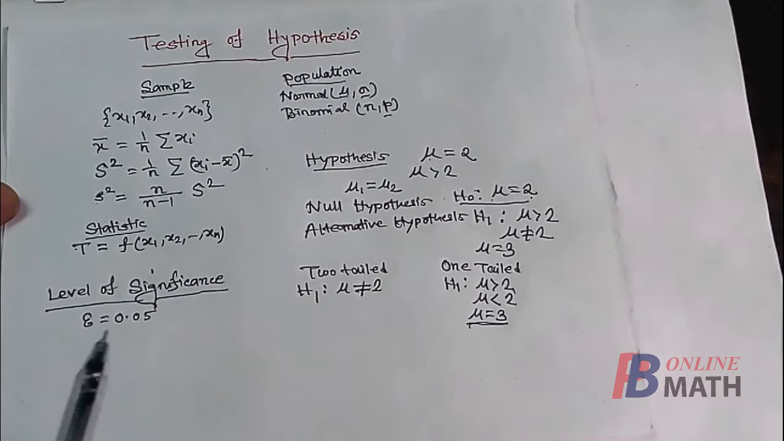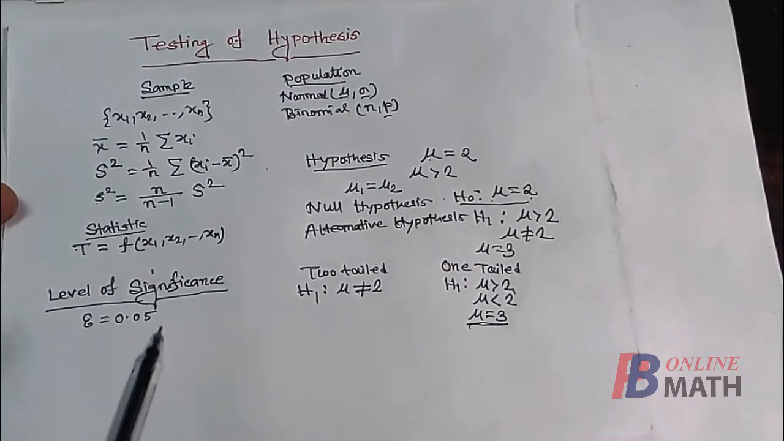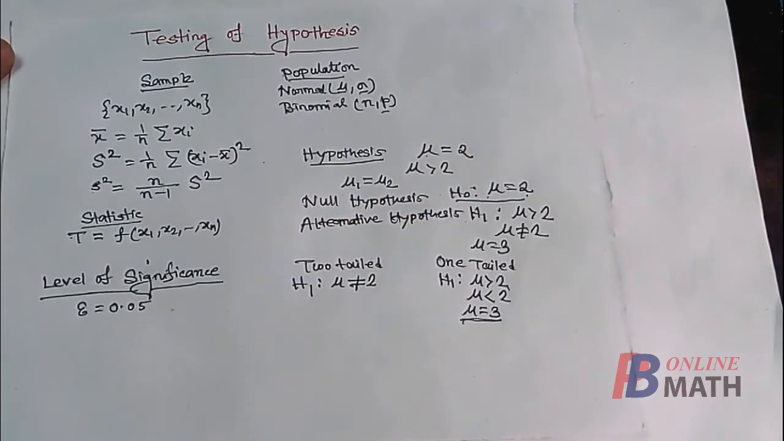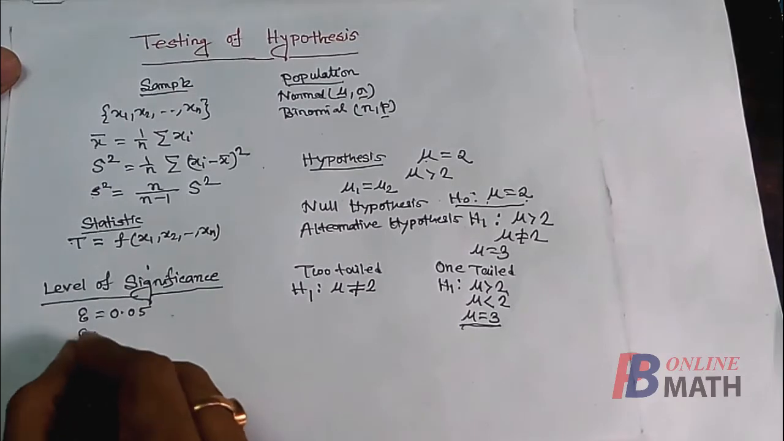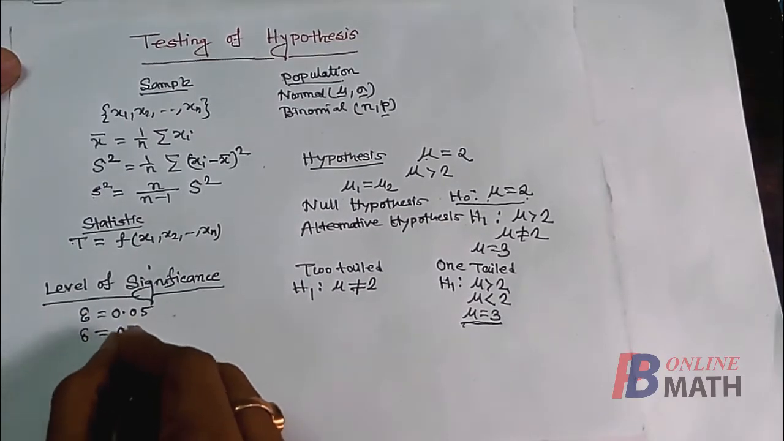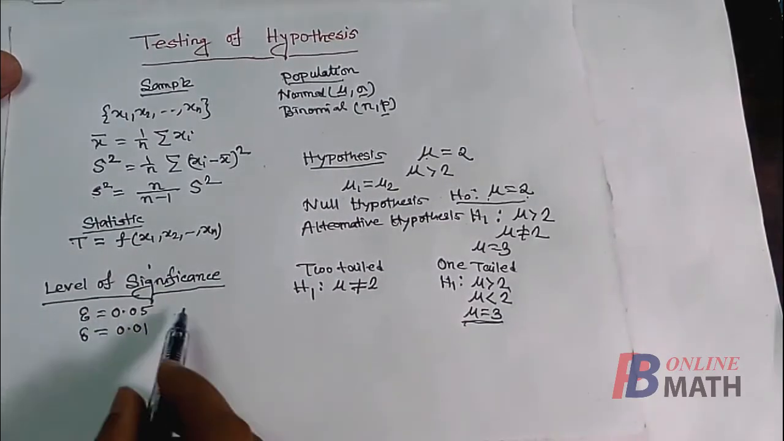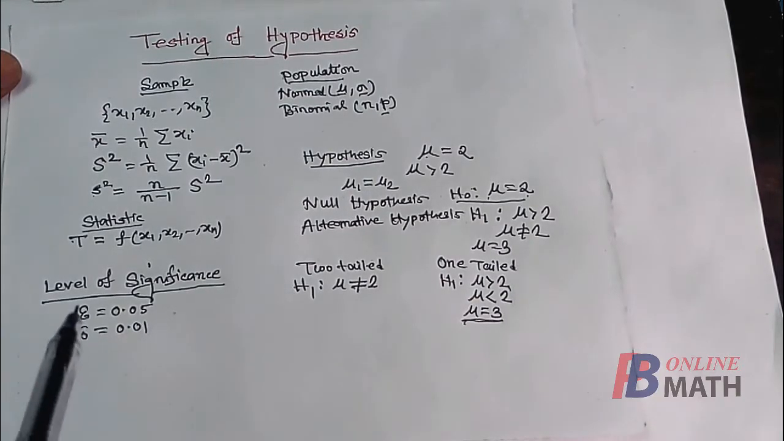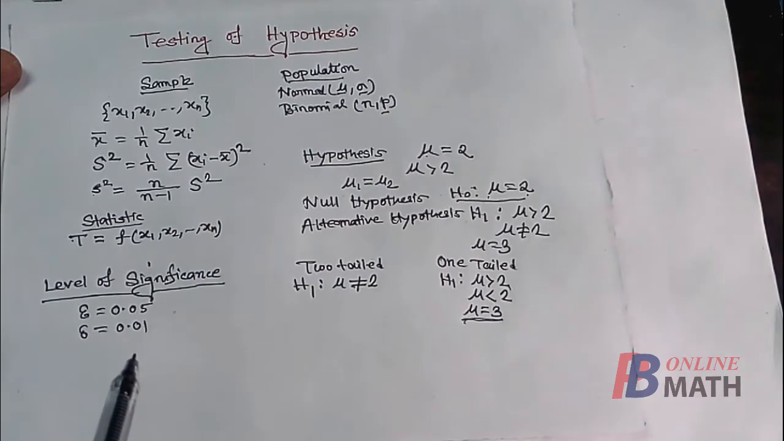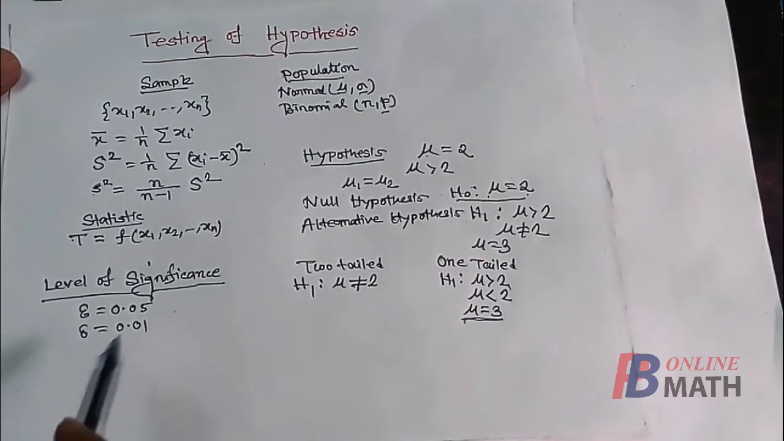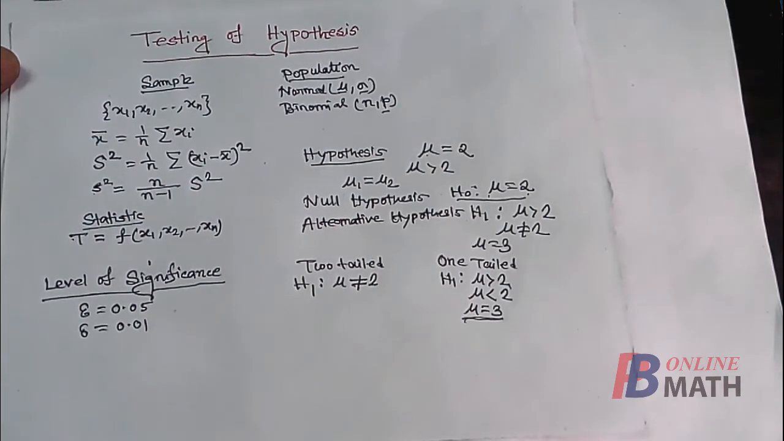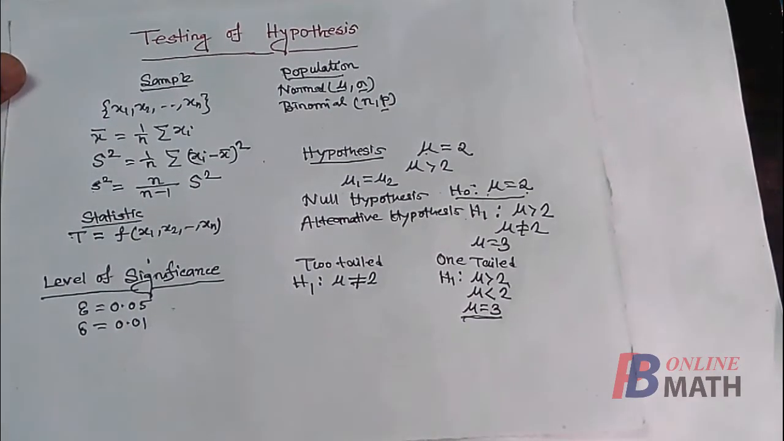So there is a 5% chance that our result may be wrong. In that case, we state our result with 95% confidence. If someone assumes epsilon equal to 0.01, so the level of significance is 1%. So in this case, we state the final result with 99% confidence. So this level of significance determines the critical region. So next we shall define the critical region.